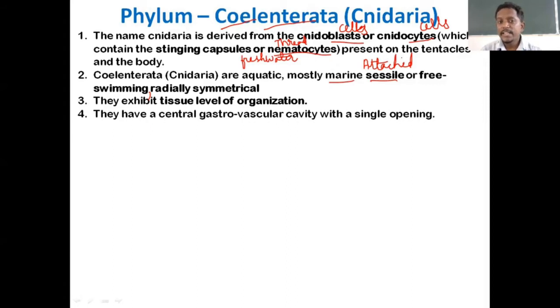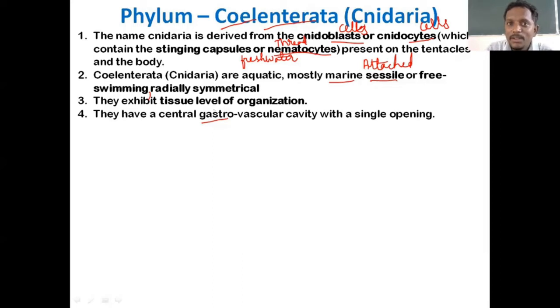Coelenterates have a central gastrovascular cavity with a single opening. Now, gastro, you might have come across this word. Gastro, gastric juice. So in this organism there is a central gastro.